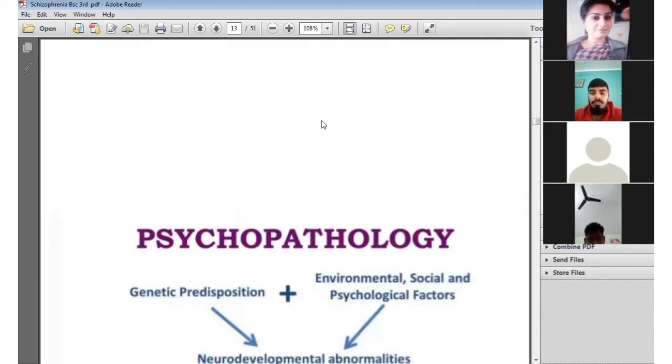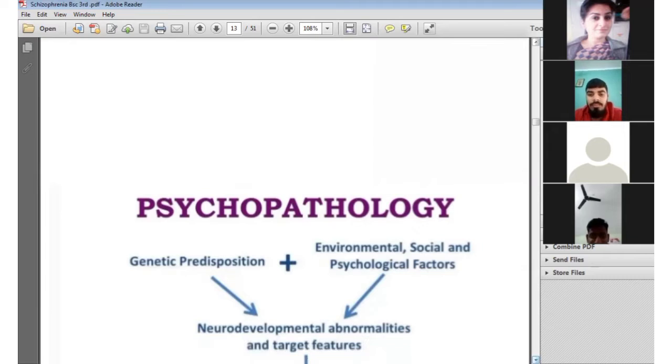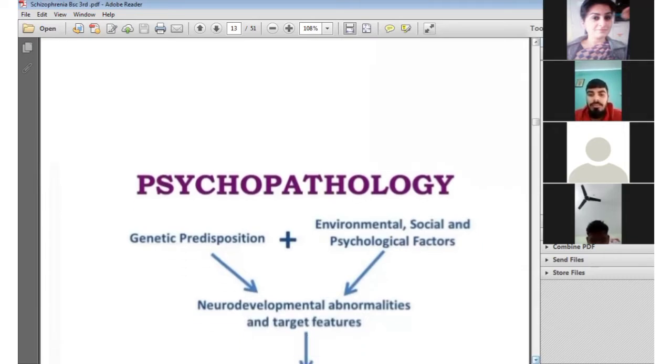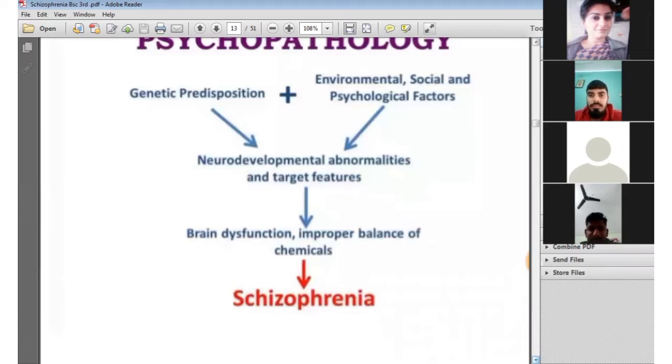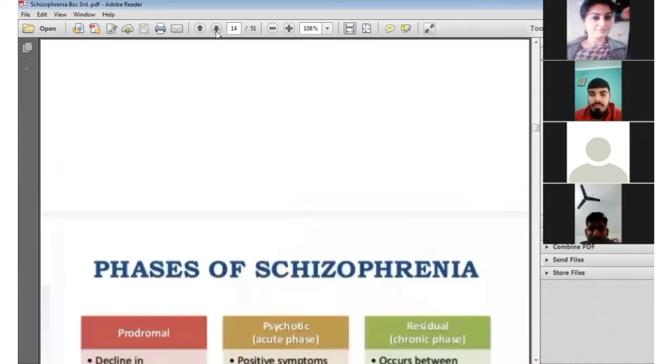The psychopathology behind schizophrenia is a combination of genetic predisposing, environmental, social, and psychological factors. Further, it leads to neurodevelopmental abnormalities. It further leads to brain dysfunction, improper balance of the chemicals, and further it leads to schizophrenia, which means splitting of the mind and withdrawal from the society.